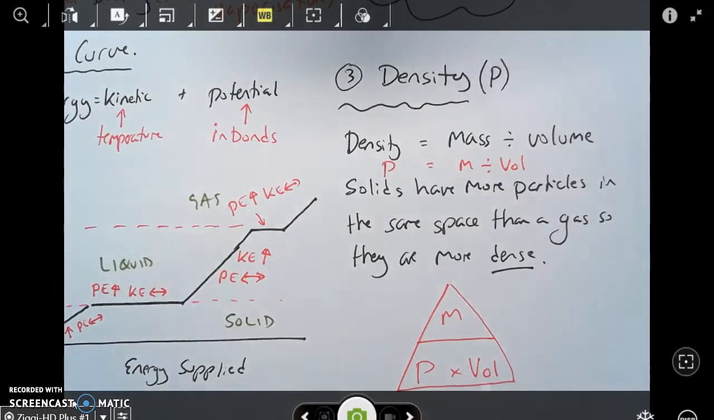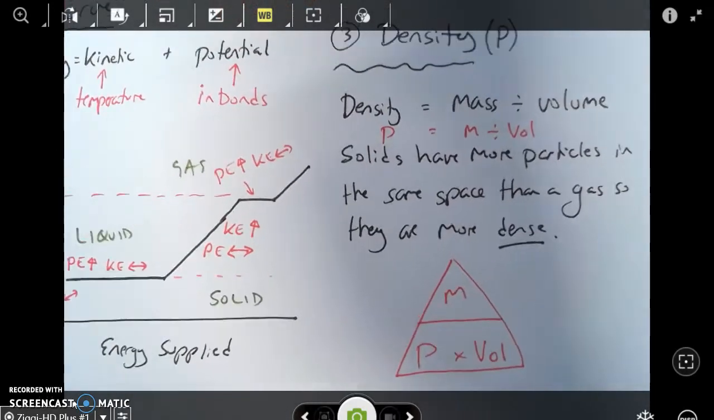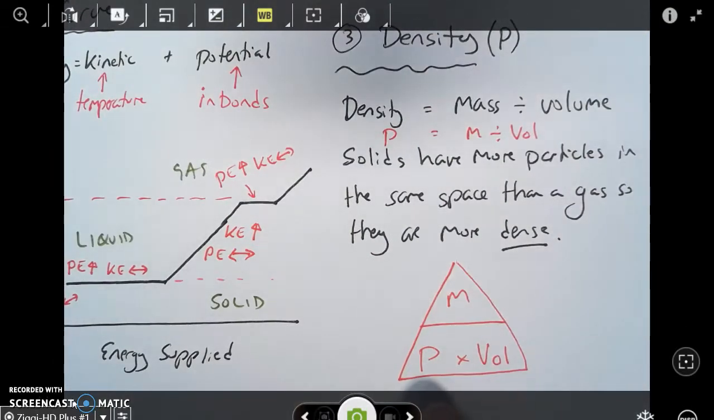Solids have more particles in the same space than liquids or gases, so they are more dense. Underneath there you can see the triangle for that equation. So we've got mass at the top, density, the letter ρ, that means density, and volume over on the right hand side. Okay, number 4, gas pressure.